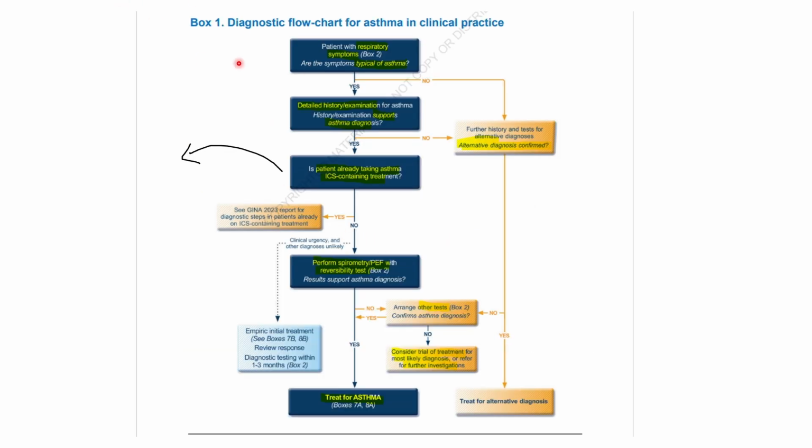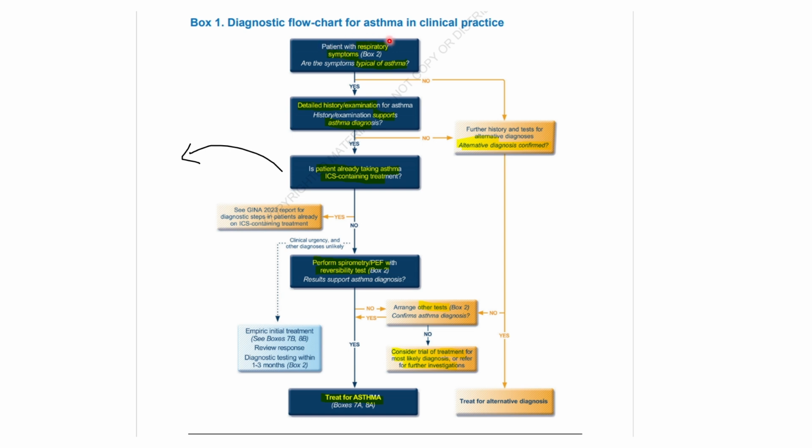So this is the diagnostic flow chart for asthma. It's really beautiful. It's from the China guidelines. I will leave the link in the description if you want to read the whole book, or I don't know if we should call it a book. It's about 50 pages, I think. It's really amazing.